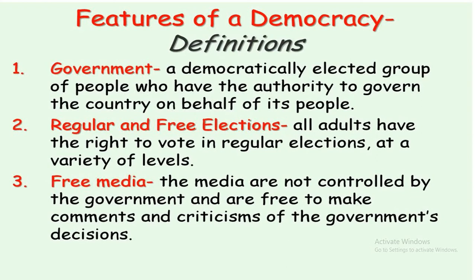The second is regular and free elections. Here all adults have the right to vote in regular elections at a variety of levels, so the levels will be different.